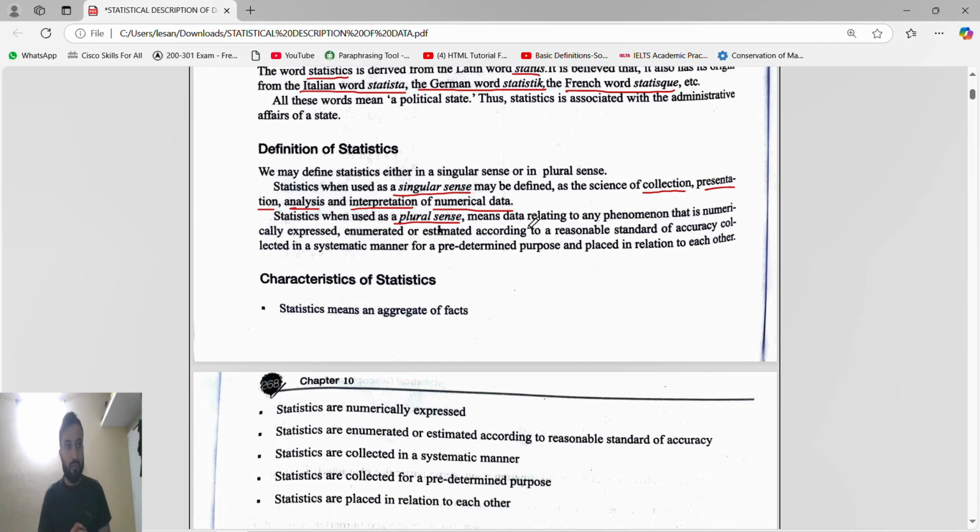Why? Because when you were a child, whenever the word statistics came to our mind, the first thing that came to mind was graphs. Bar graph, histogram, pie chart, frequency polygon curve, line diagram. These are the things that come to our mind when we talk about statistics.